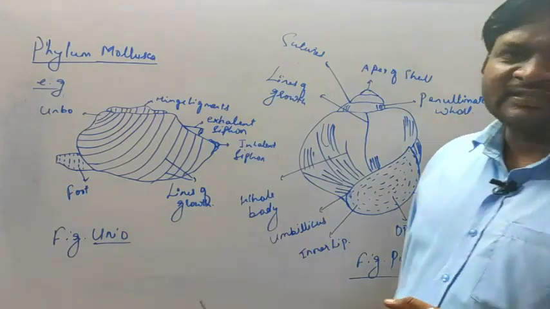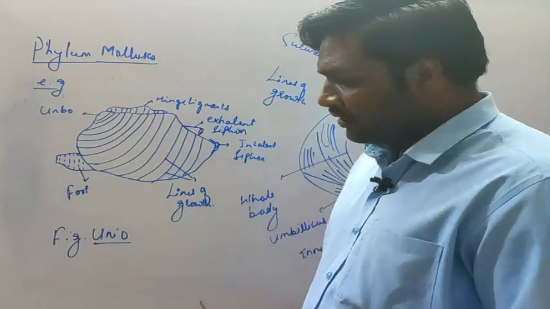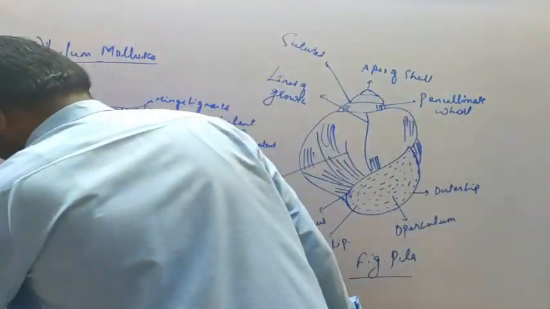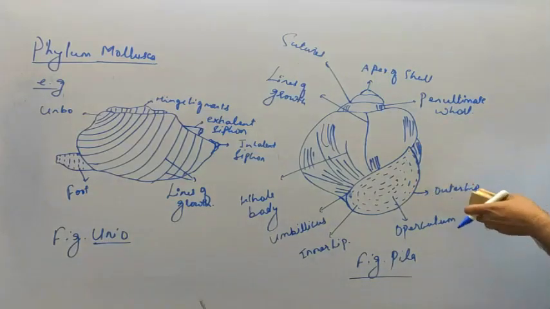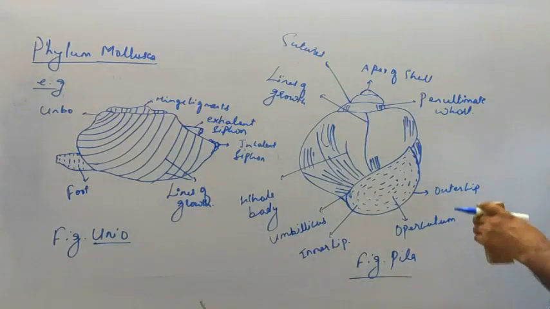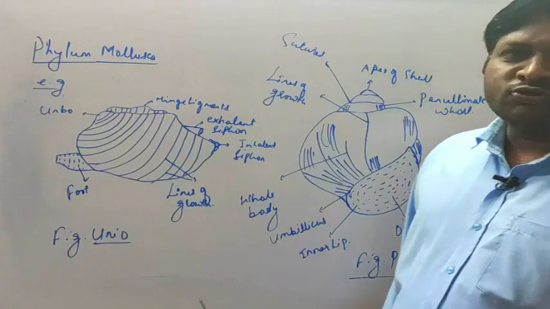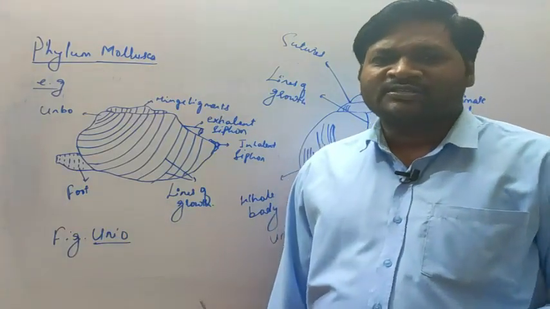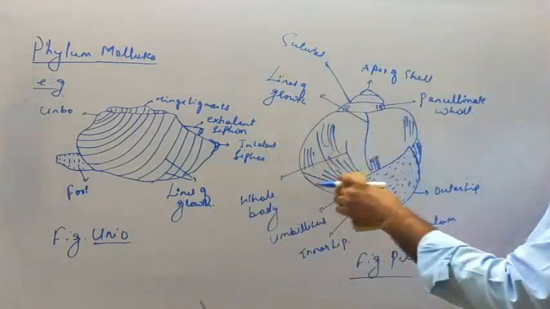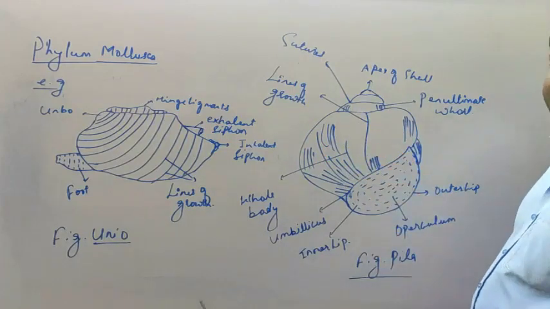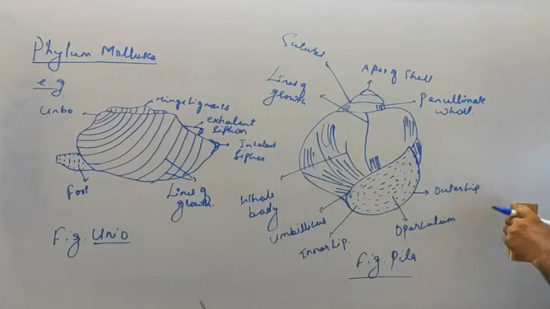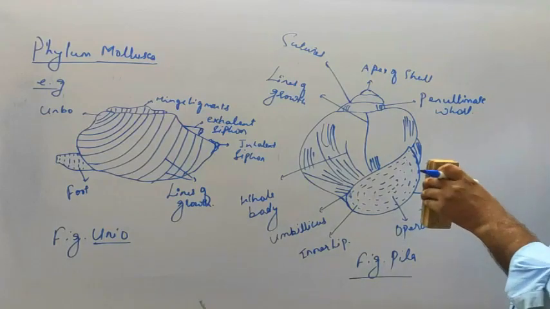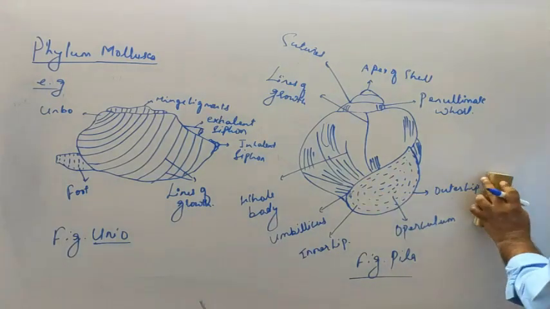We'll see certain classes under phylum Mollusca and write the examples also. For reference, you can use these diagrams, because most of the time diagram-based questions are asked. You need to know what labelings are given in the diagram, and for that purpose you have to draw these diagrams. I'll rub this diagram for right now. You can pause the video and draw it in your notebook.